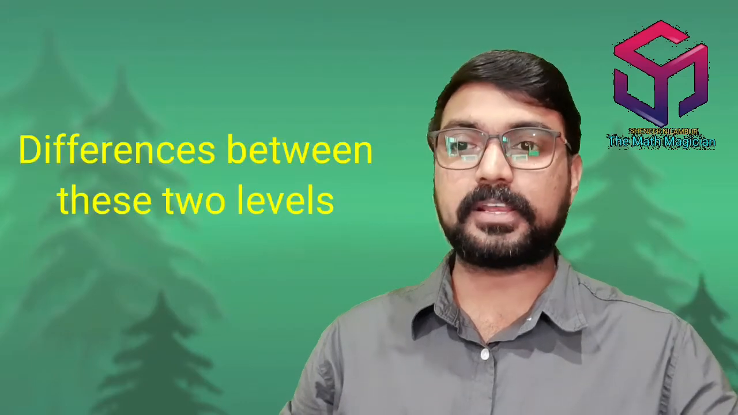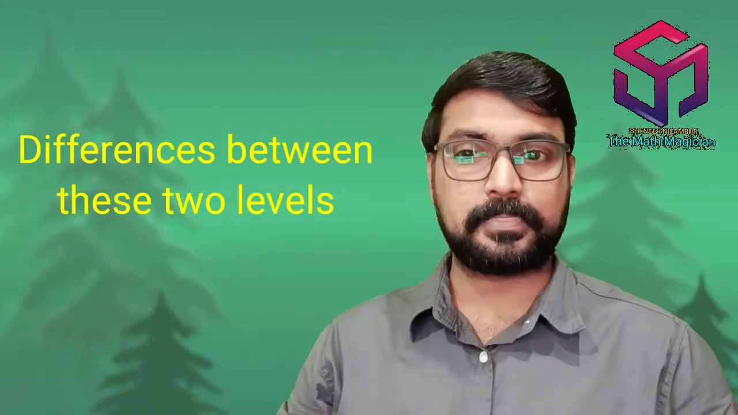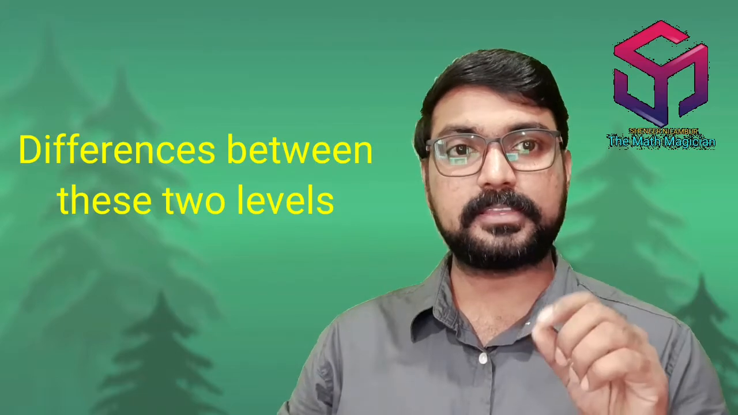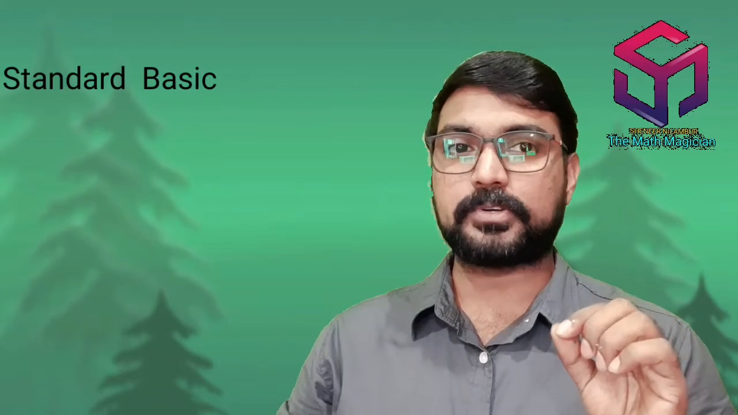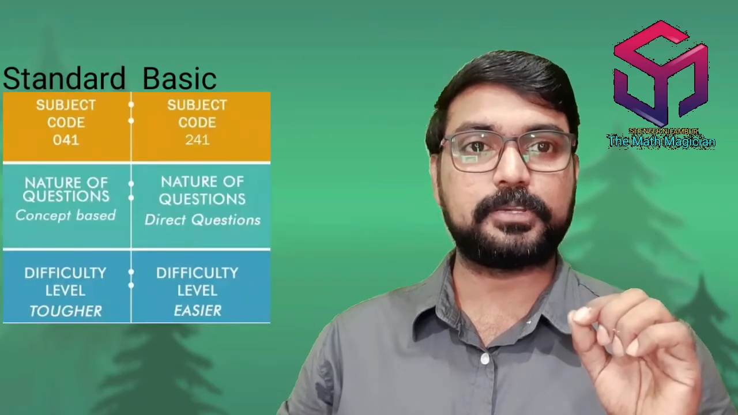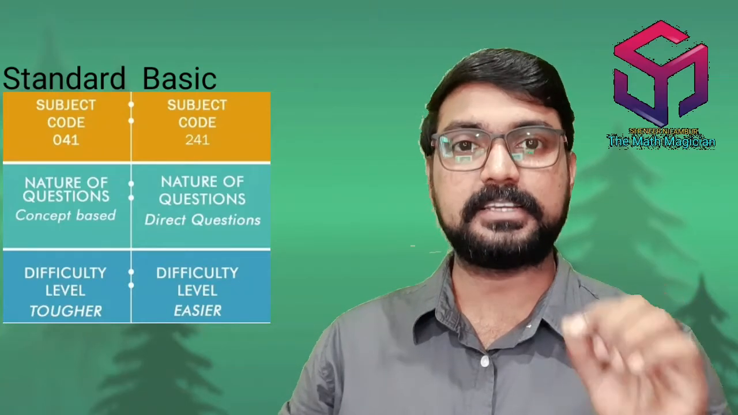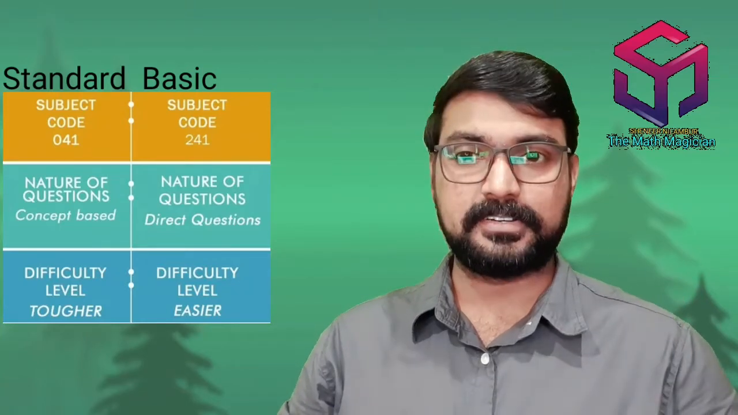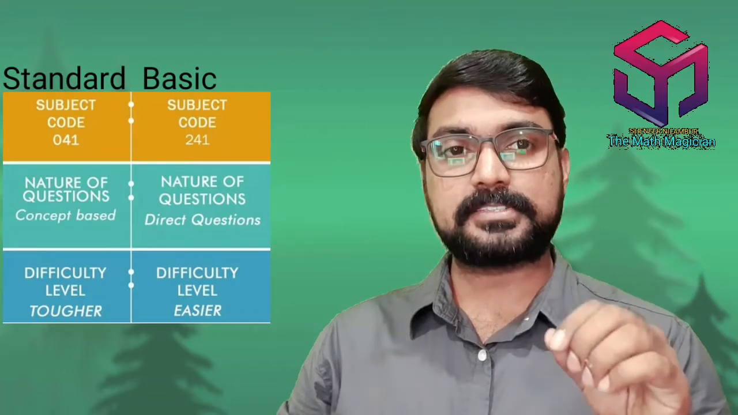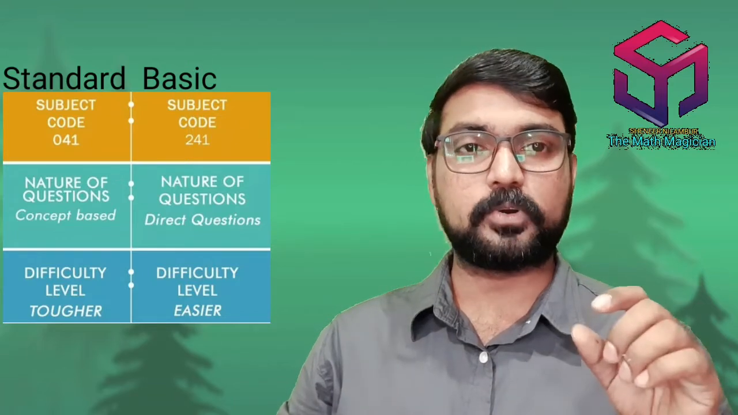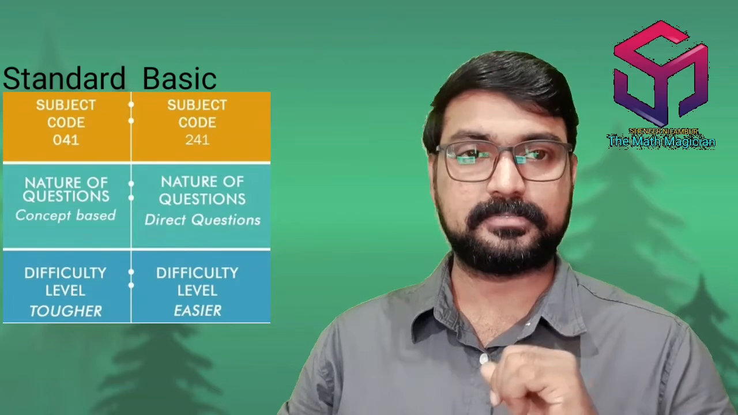Now we can think about the differences between these two levels. Firstly, you have to note that the subject code of mathematics standard is 041. Note it, because wherever it is required to enter it, you should not forget your subject code. If it is mathematics standard, it is 041. At the same time, the mathematics basic subject code is 241.